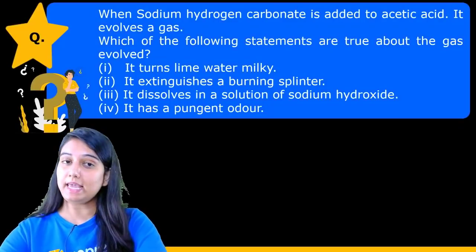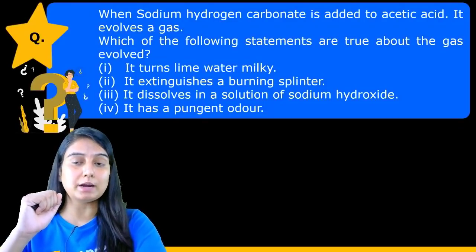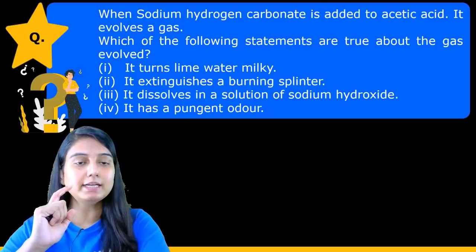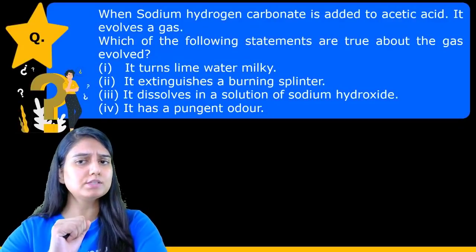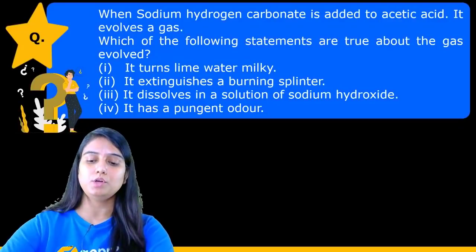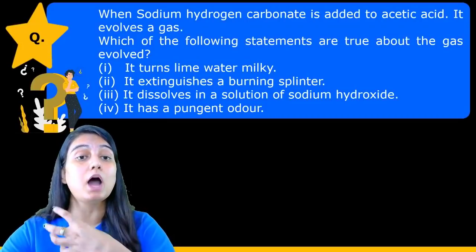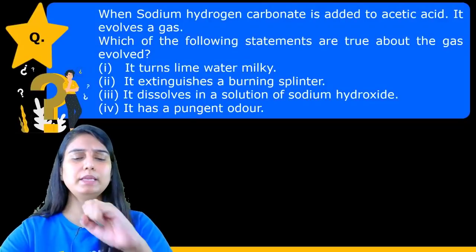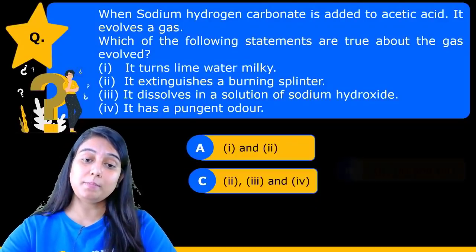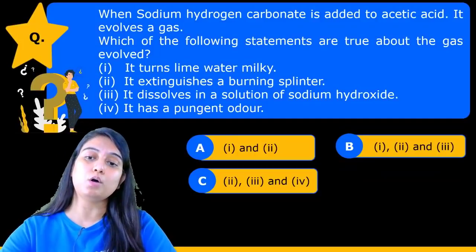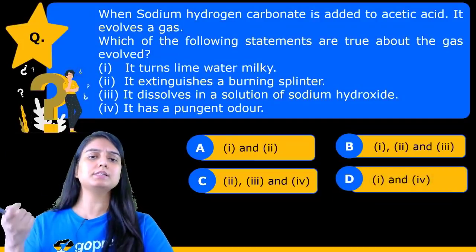The question says, when sodium hydrogen carbonate is added to acetic acid, it evolves a gas. Which of the following statements are true about the gas evolved? We have been given 4 statements, so we have to tell which statements are correct.